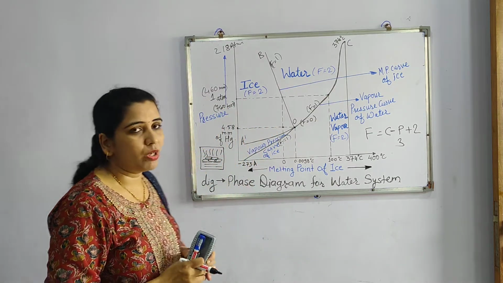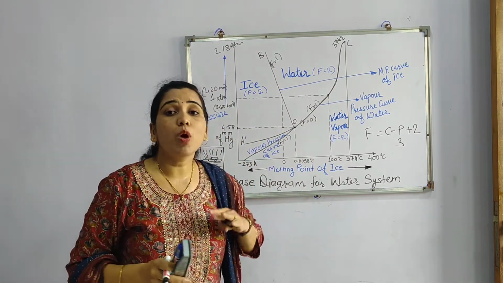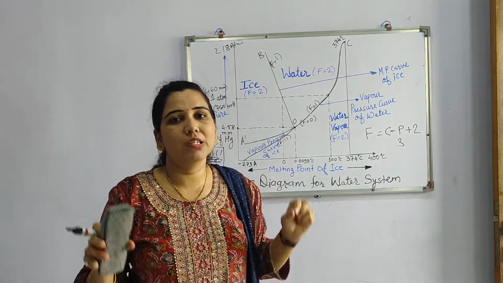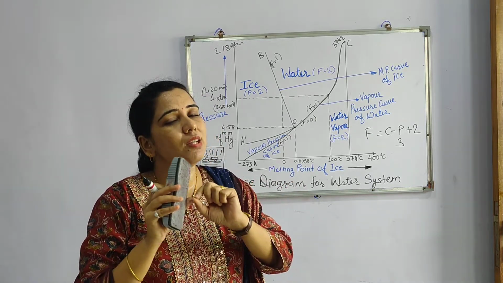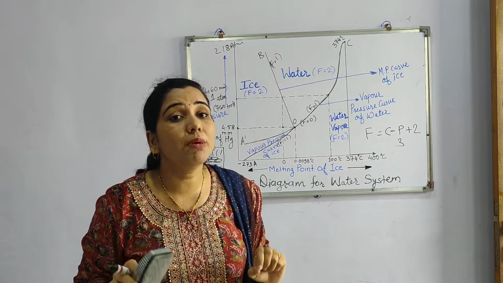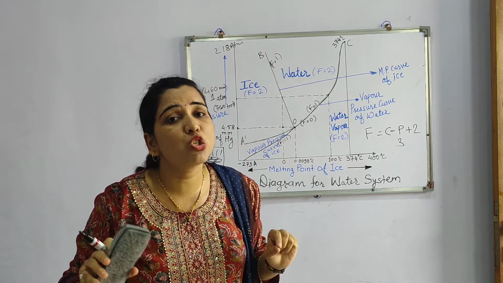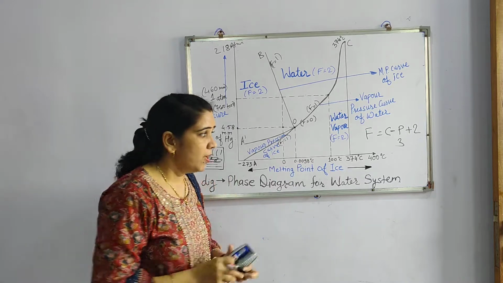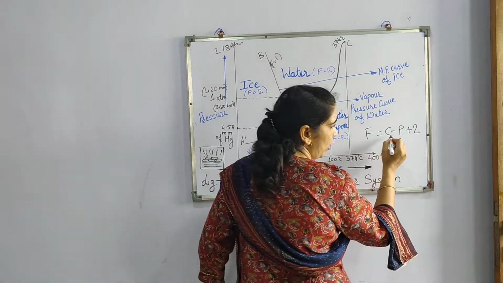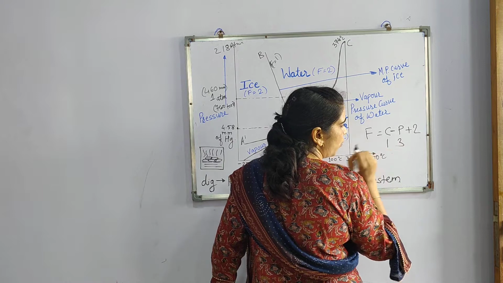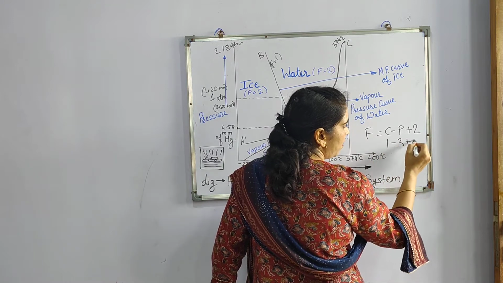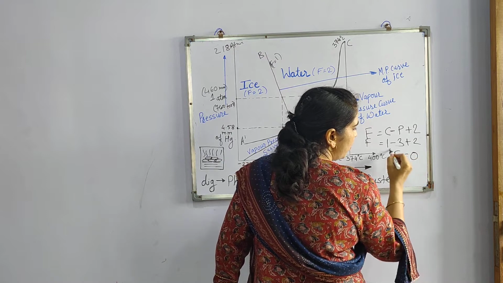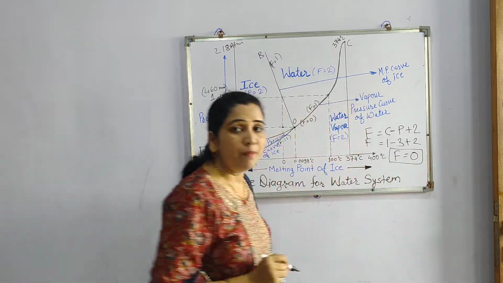Okay. Now component. This water system is always a one component system, because water, whether it is in the vapor state, the solid state, or the liquid state, its chemical composition is H2O. So it is a single component system. So the value of C is 1. So C minus P plus 2 is equal to F. So in this way, F is equal to 1 minus 3 plus 2, which is 0.